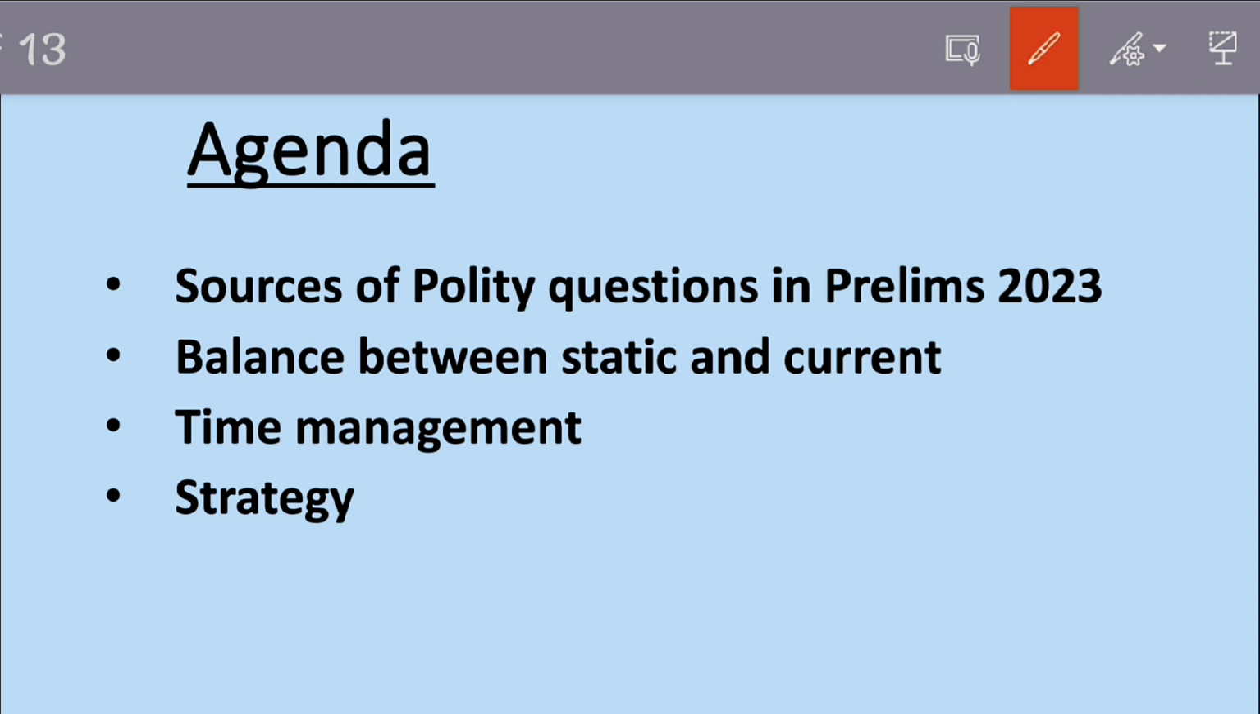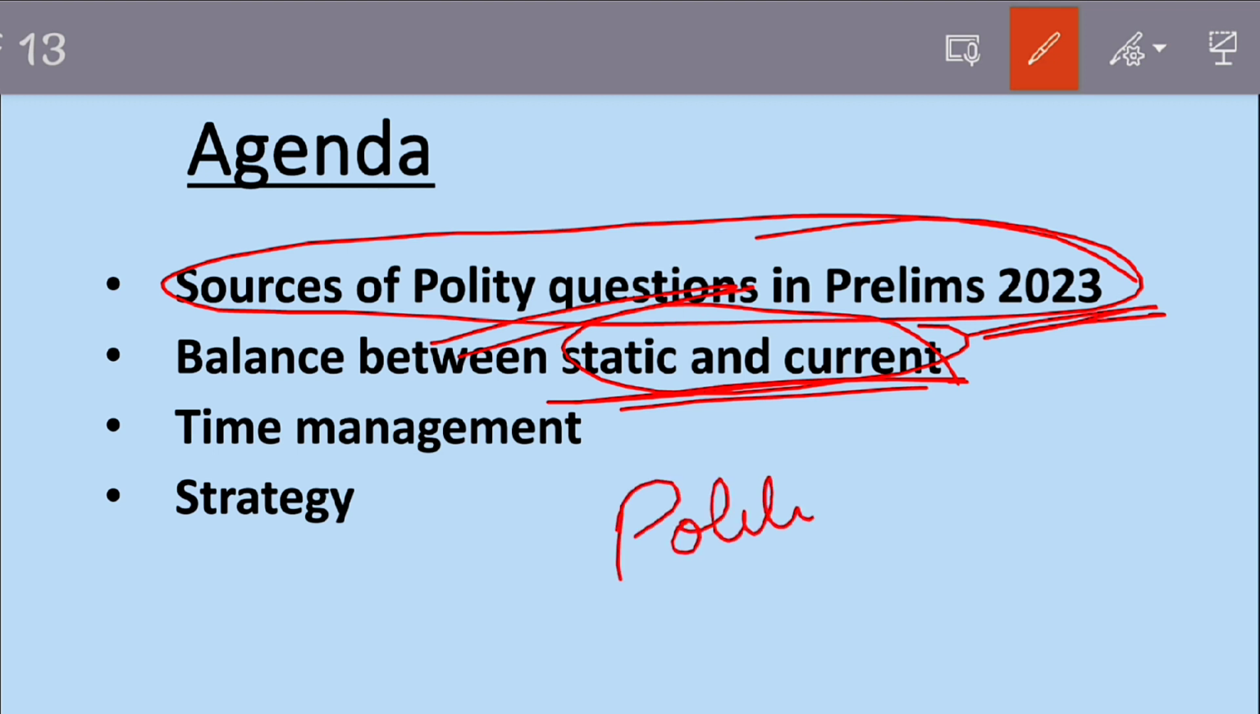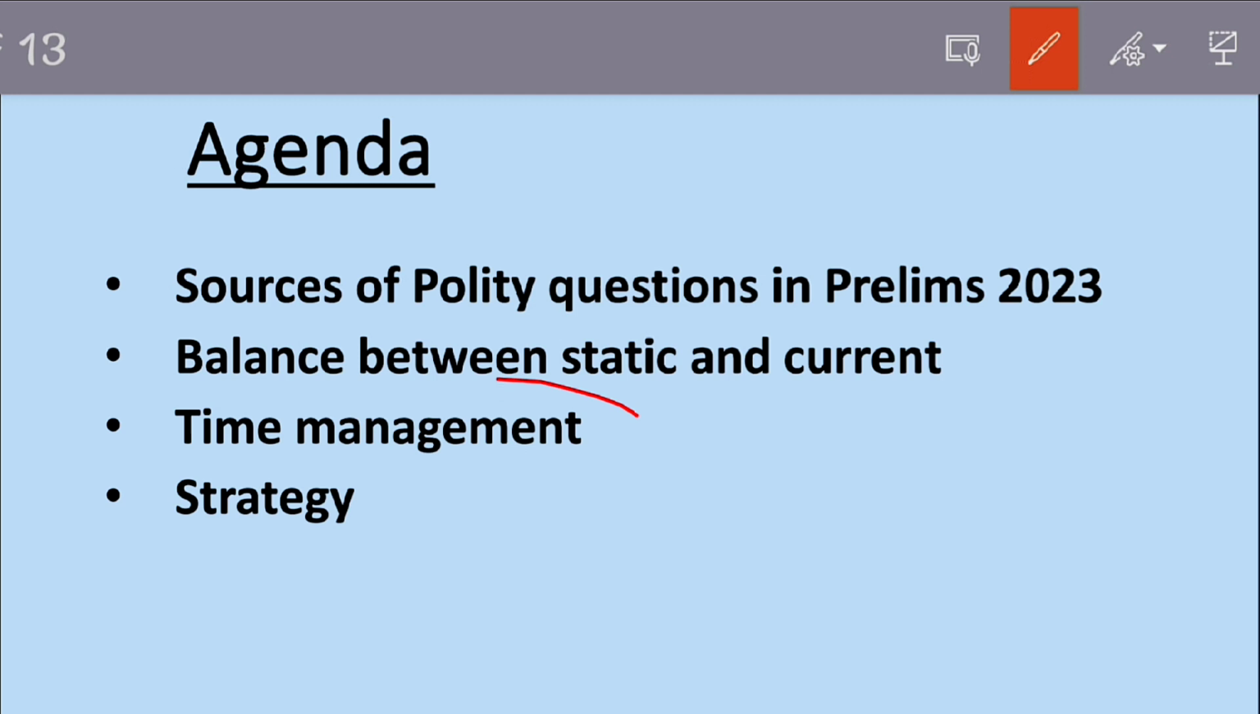So let's start. This will be the agenda for the day. First we'll be looking into the sources of the questions for polity that came in 2023. After that we will see how to balance between the static and current part of the polity, so we don't have to hunt for resources. Again we'll be following the same 1S1R formula. You will know what it is in a while. Then we'll be looking at the process of time management.